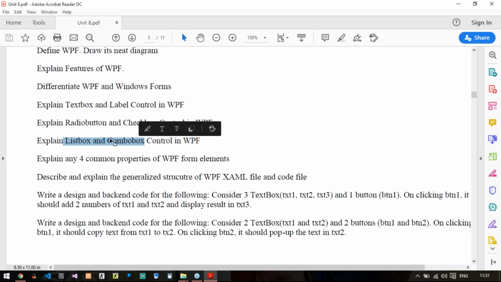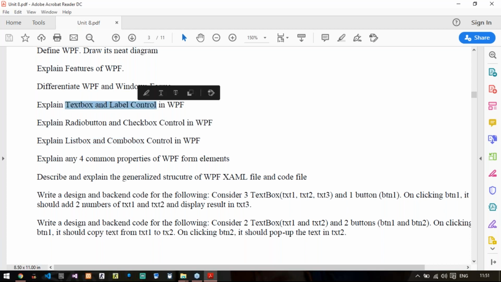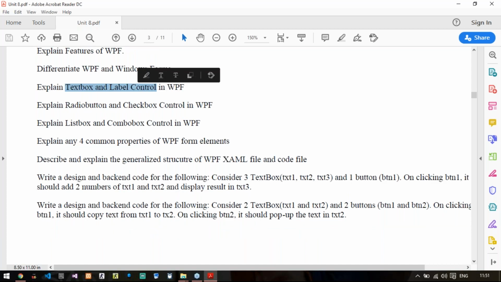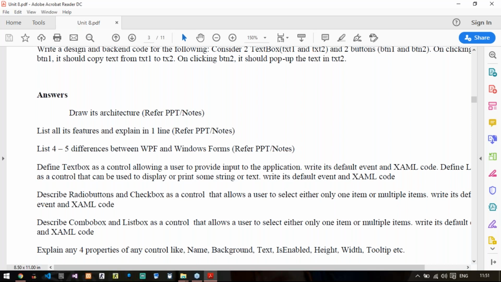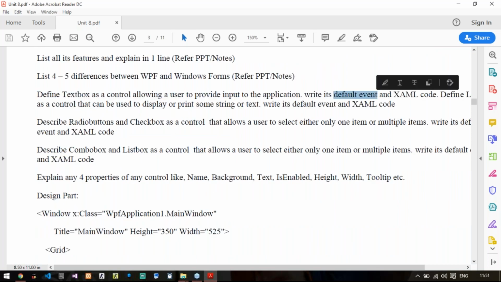So let us say if I say explain text box and label control. So for this, what you will write? You will write what is text box. Then you need to write what its default event is, that is text change event. And then you need to write only a simple XML code that defines text box. Already that code is defined in your PPT for each control.